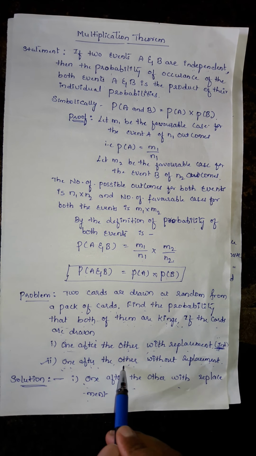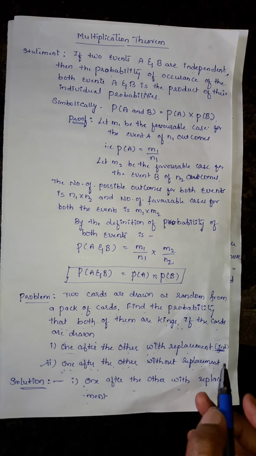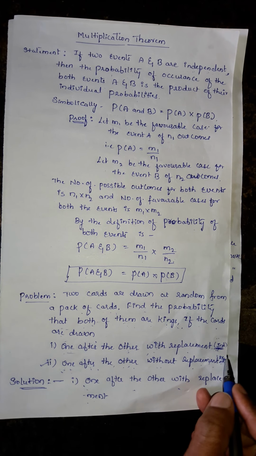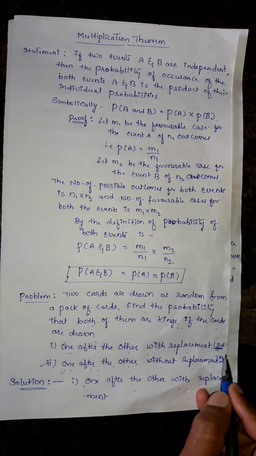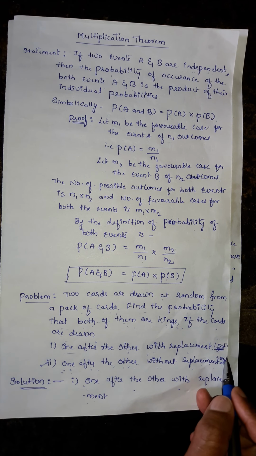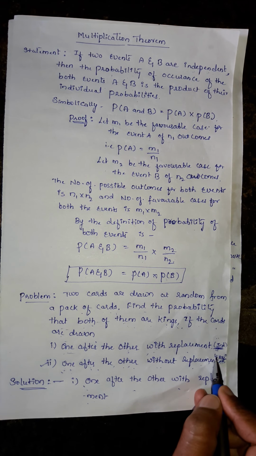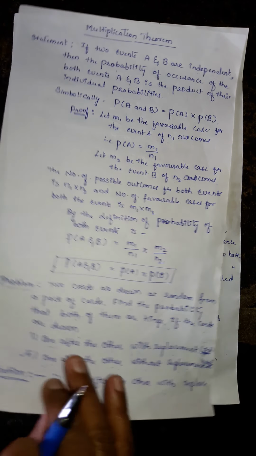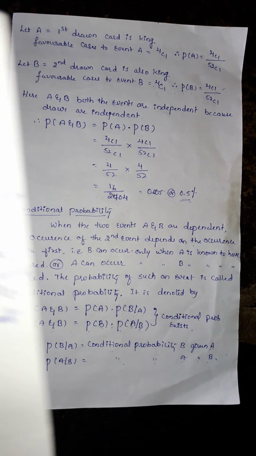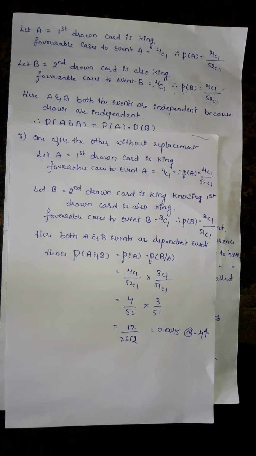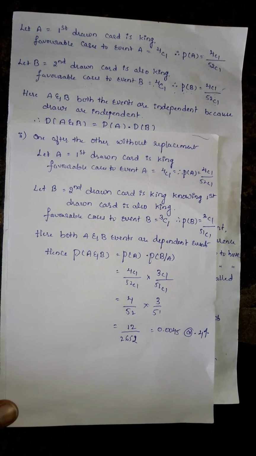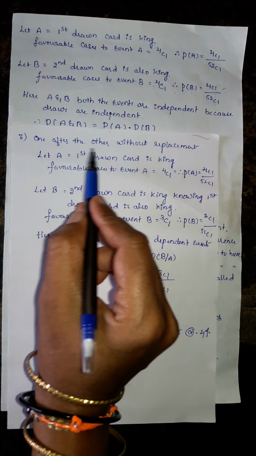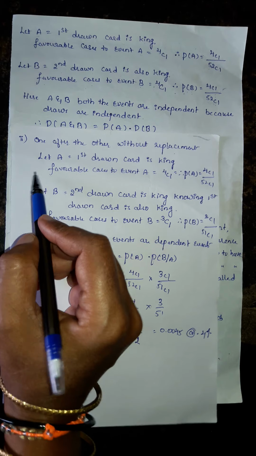One after another without replacement means what? Here it is dependent events. You should understand these are dependent events, and you should apply the modified multiplication theorem, that is, conditional probability, you have to apply. So first event is going to be known, then the second event is going to be known only after we know the first event. So one after another without replacement.